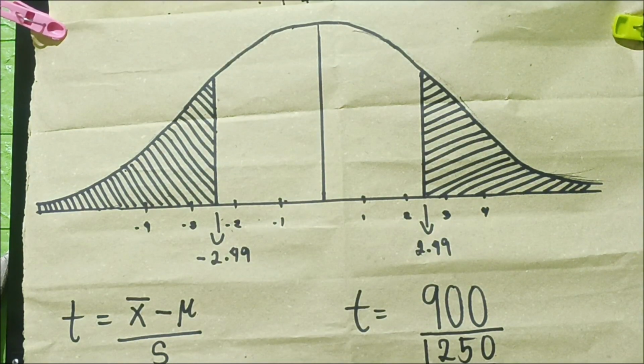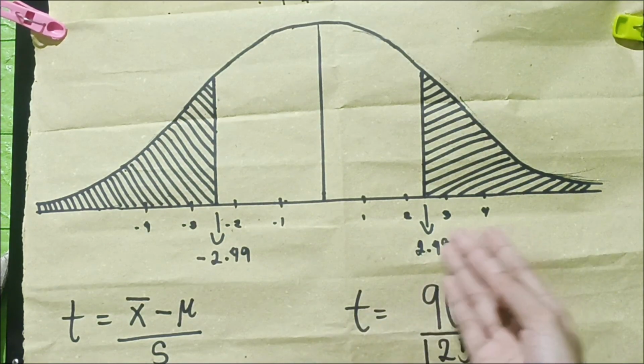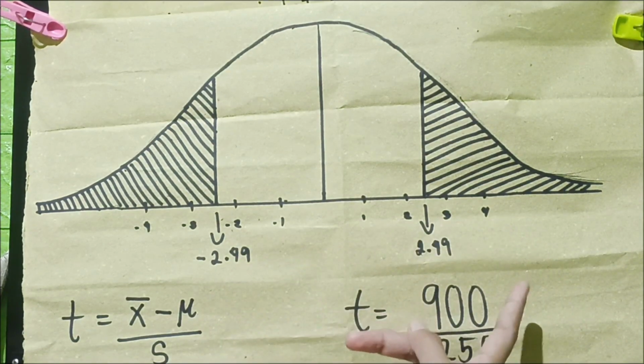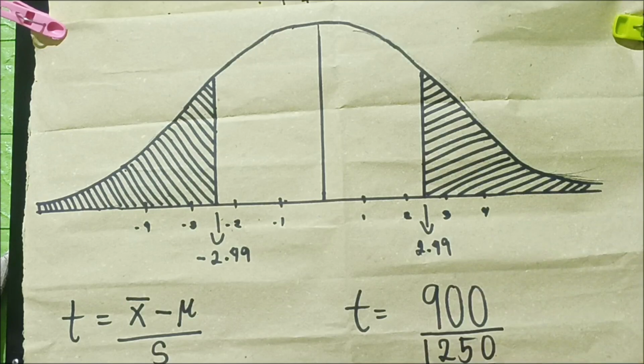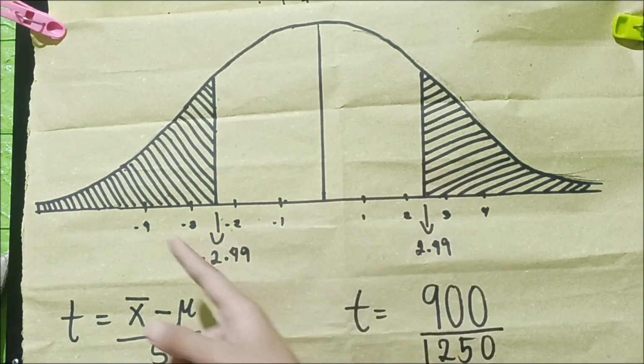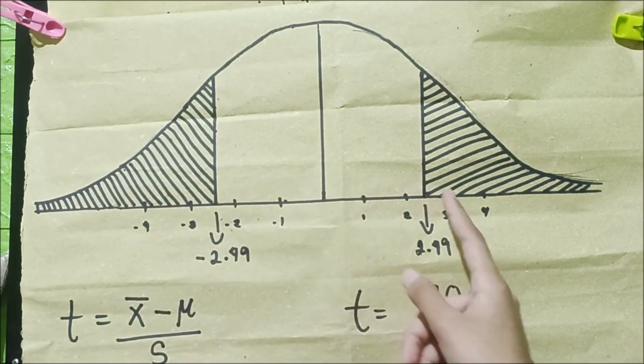Pagdating sa ating graph, dahil ito ay two-tailed test, galing sa ating critical value, ito ay 2.485 or 2.49. So, magkabilaan, so ating computed value is 3.67, which is, andito sila banda.